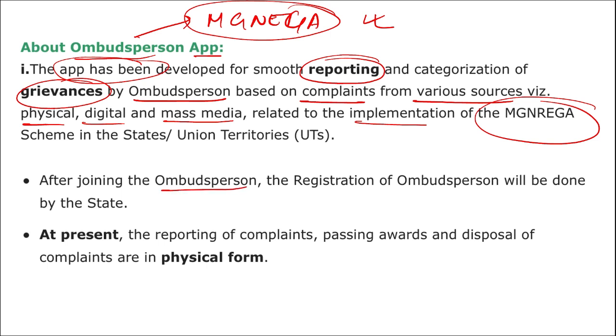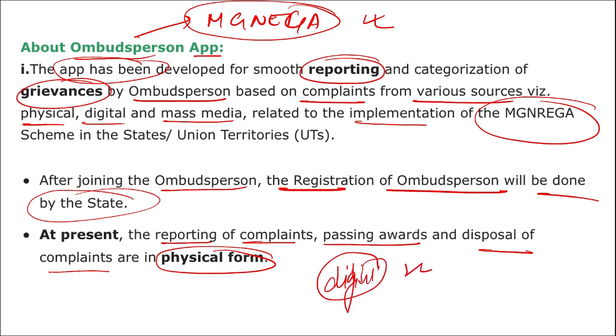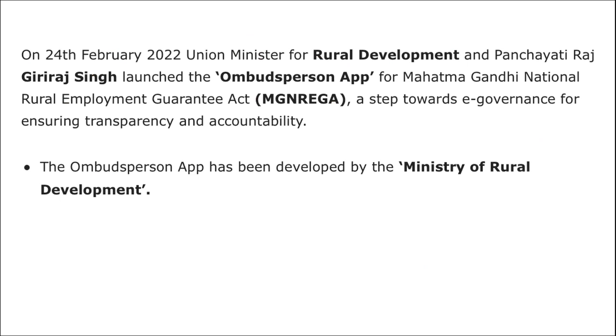After joining, the registration of the ombudsperson will be done by the state itself. At present, the reporting of complaints, passing of awards, and disposal of complaints are in physical form, and now everything will be digitized by this application. And if asked who launched this application, it was launched by Giriraj Singh.